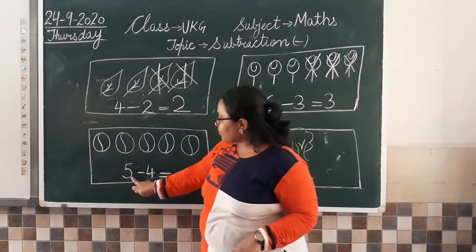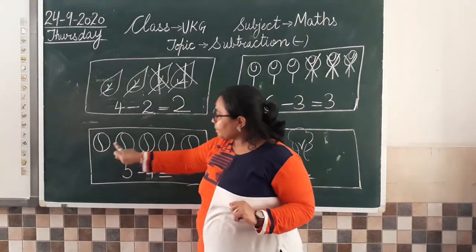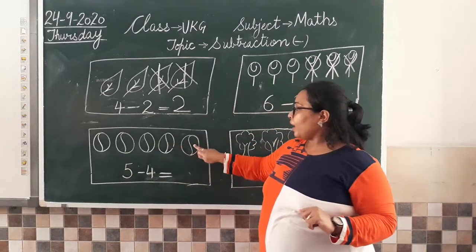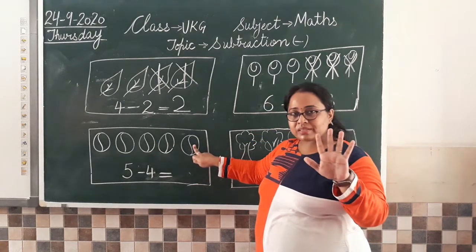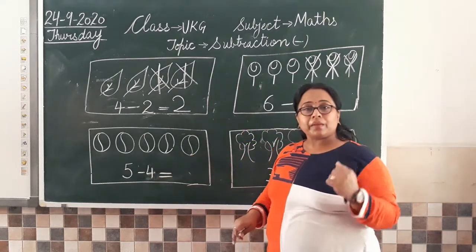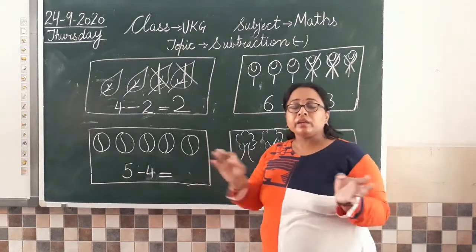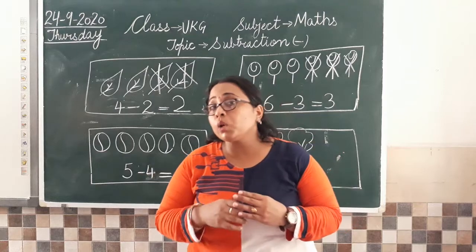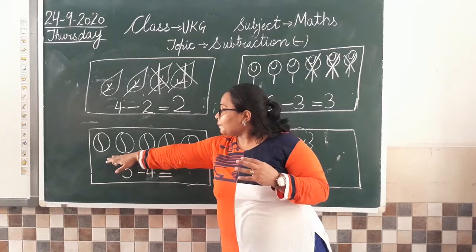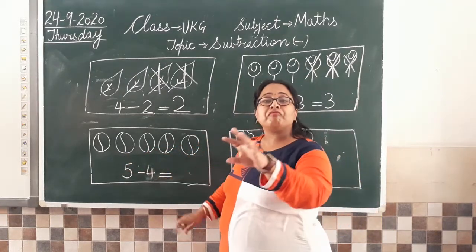Now next we have is 5 balls. Let us see. 1, 2, 3, 4, 5. We have 5 balls. अब 5 balls में से क्या हुआ? 4 balls आपने अपने friends को दे दी. You have distributed. जब आप उनको दे दिए, when you have given them, so now they are not with you. हमारे पास जब चीज है, तो that means जब हमारे पास थी, तो 5 balls थी. Now you have given 4 balls to your friends.